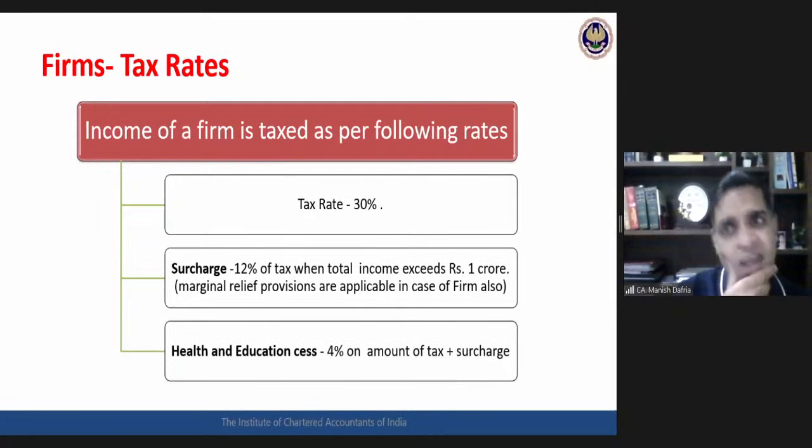Okay. Then for partnership firm, the cess provisions are similar. 4% of tax plus surcharge. If no surcharge, only of tax, 4% cess is payable. So this is the basic rate of taxation for partnership firm.